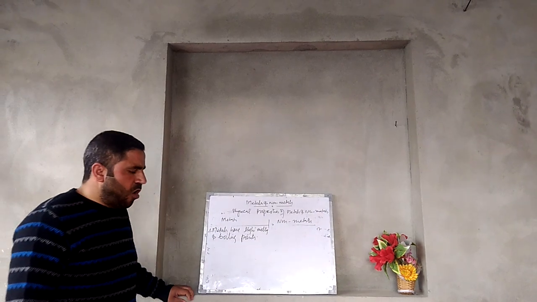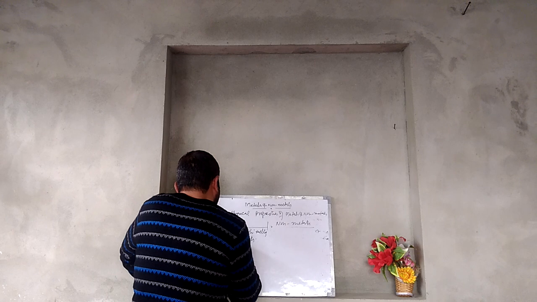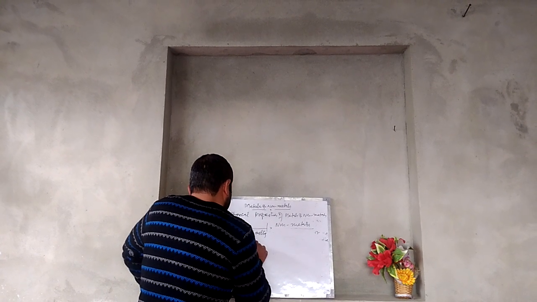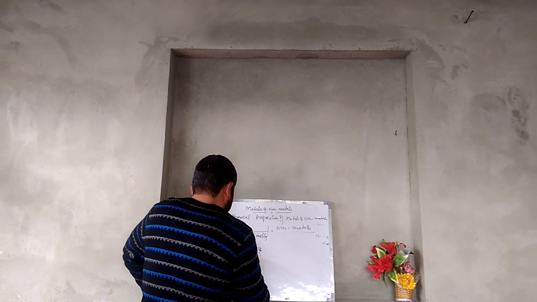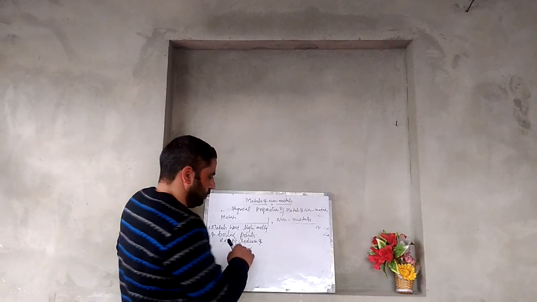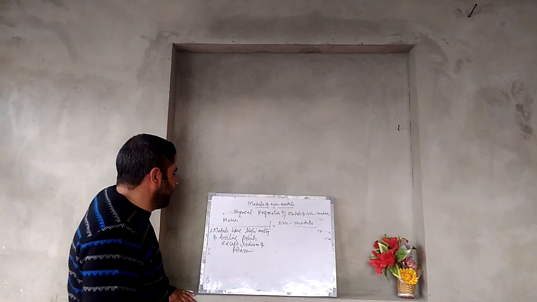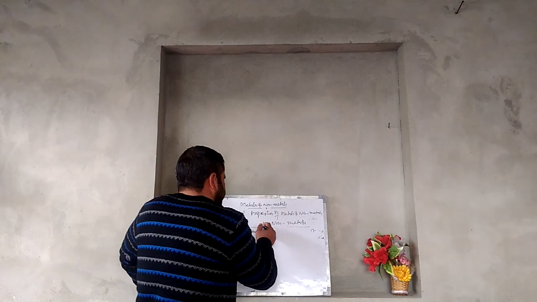Metals have high melting and boiling points except sodium and potassium. There are strong metallic bonds between these metals, so they have high melting and boiling points.